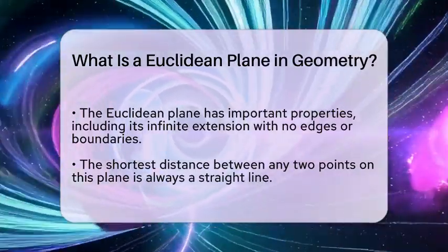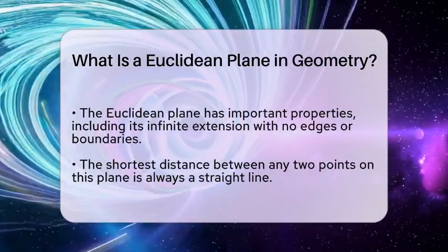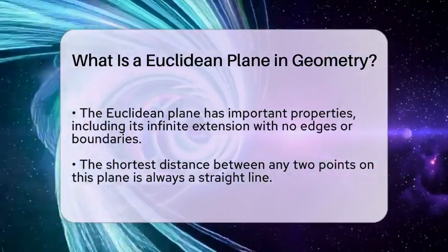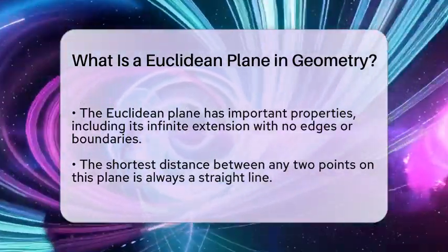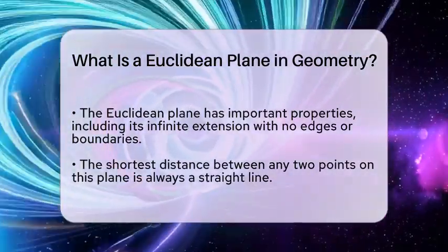Circles are another shape that can be defined in the Euclidean plane. A circle consists of all points that are at a fixed distance, known as the radius, from a center point. This definition helps us visualize and understand circles better.